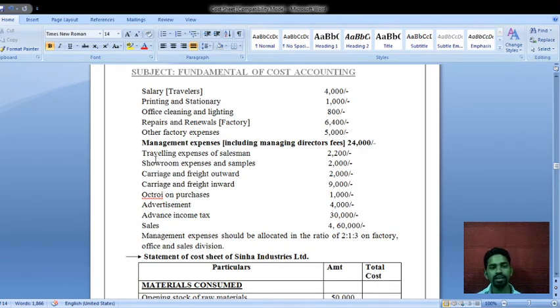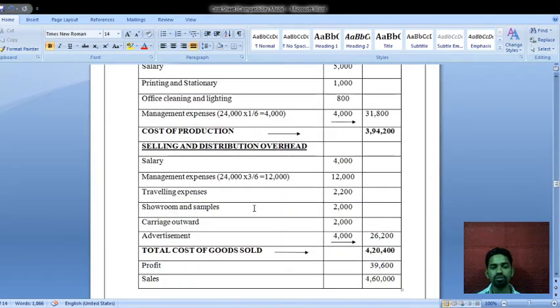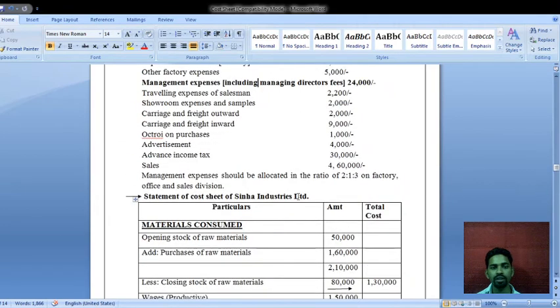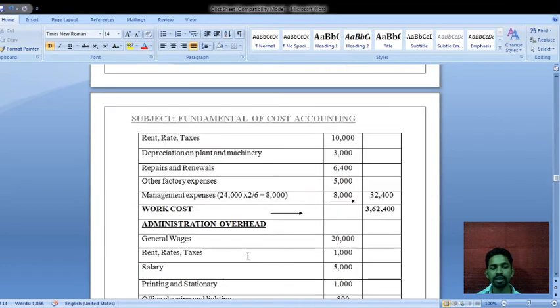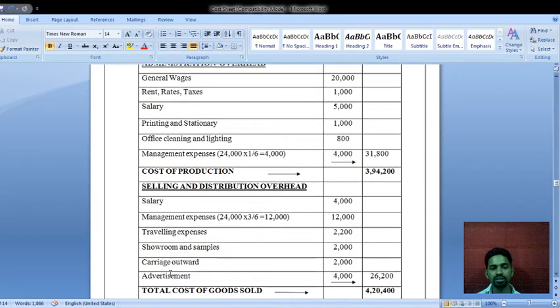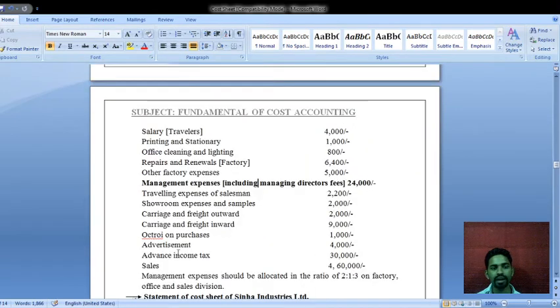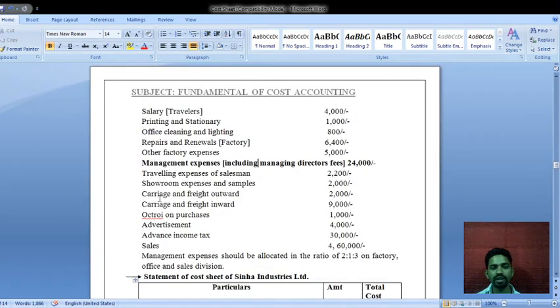Okay, next, traveling expenses of salesmen, we have to take under the selling and distribution overheads. Traveling expenses amount is rupees 2,200. Next, showroom expenses and samples. This showroom is also required for selling and distribution, so we have to take it under selling and distribution. Just see here, showroom and samples rupees 2,000. The next, carriage and freight outward rupees 2,000.